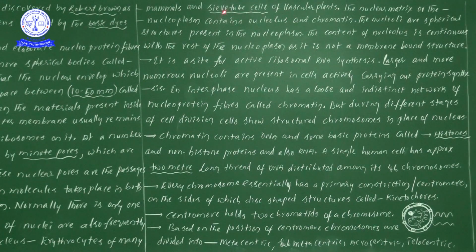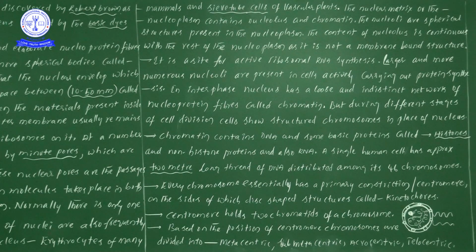So from a plant's point of view, sieve tube cells are matured cells which do not possess a nucleus. From the animal point of view, it is erythrocytes. One important point: in animals, in matured erythrocytes we could not see the presence of a nucleus. Likewise in plants, in matured sieve tube cells we could not see the presence of a nucleus. One animal example and one plant cell example.